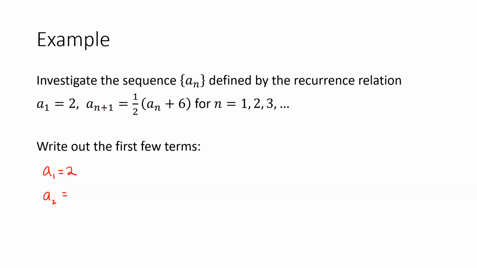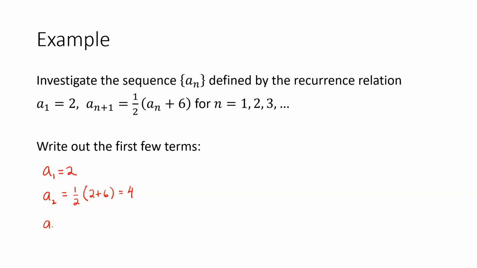Well, according to this formula here, a2, in other words, a(1+1), would be 1/2 times a1 plus 6. So I'm going to take my a1, which was 2, put it into the formula there, and that'll give me a2. So it'll be 1/2 times 8, so it's 4.